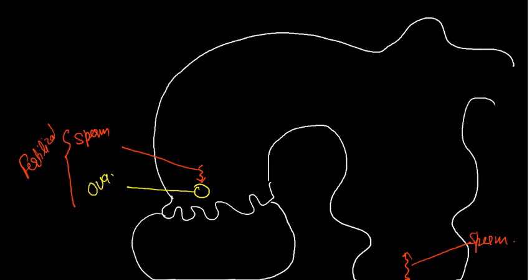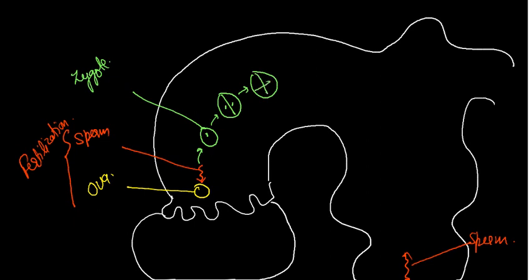If fertilization takes place, then there is a formation of zygote. The zygote has so many divisions. First it divides like this into two cells, and after that it divides further. There are so many stages, but those stages are not in your syllabus: blastula, morula, gastrula.